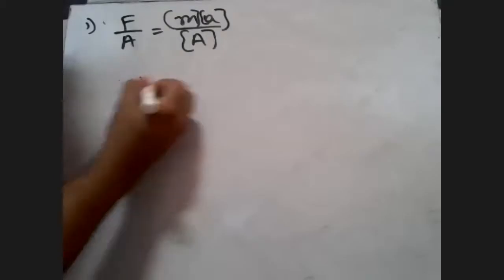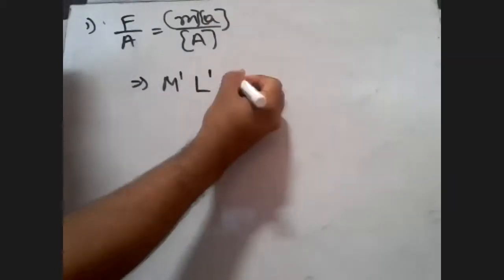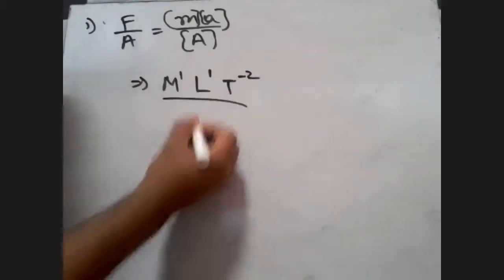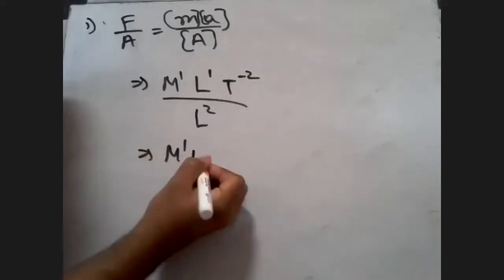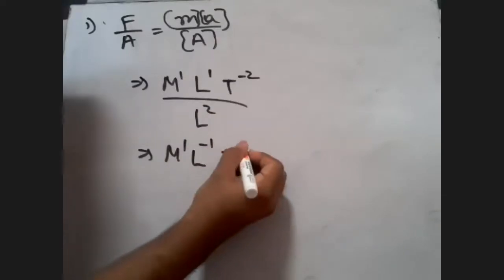Force per unit area, simply use the formula F upon A, force per unit area. That is simply mass into acceleration upon area. Be very specific with your alphabets. If you write a capital A, it will mean something. So M1, and acceleration is meter per second square, that is L1 T raised to minus 2, upon area, students, which is L raised to 2. So what are you getting? M1 L raised to minus 1 T raised to minus 2.